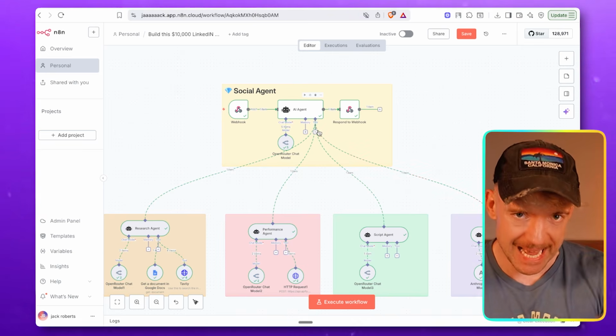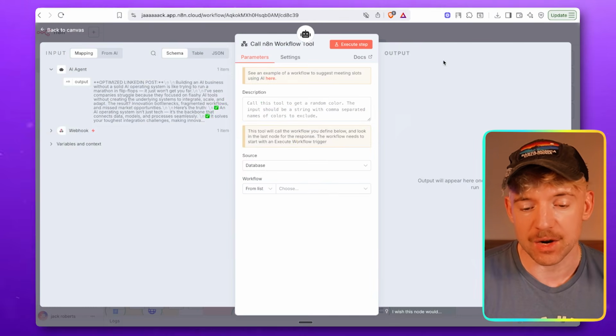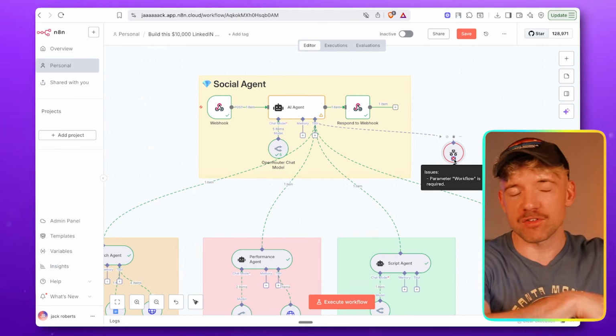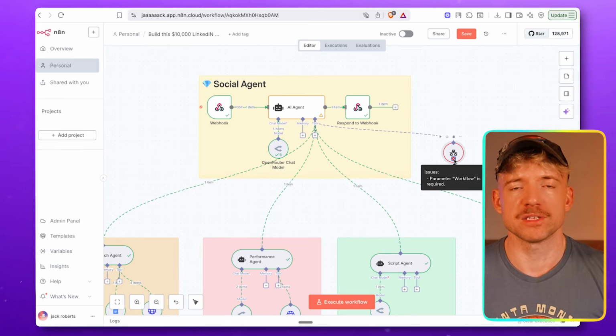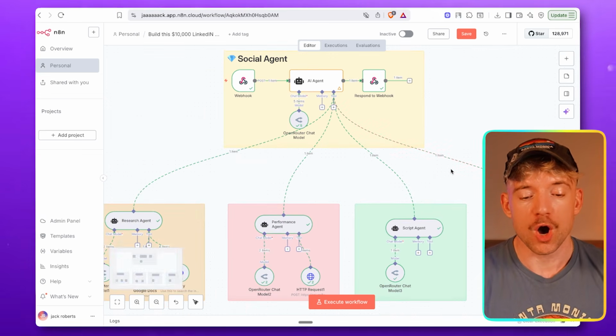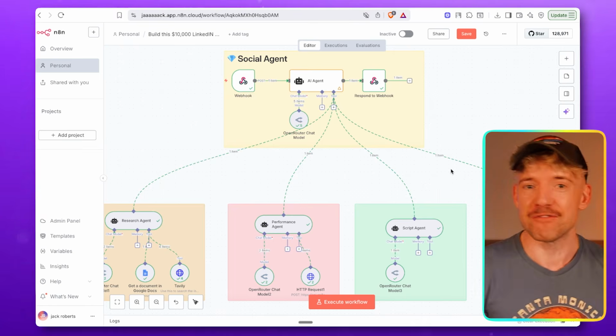Now, previously in N8N, the way this used to be is you'd add a tool and you'd call an N8N workflow tool, right? And this would call a completely different scenario somewhere else. You'd have no visibility of what it was doing. But the reason why this is so epic is we now have full visibility of sub-agents. And these sub-agents themselves can go ahead and have further sub-agents.